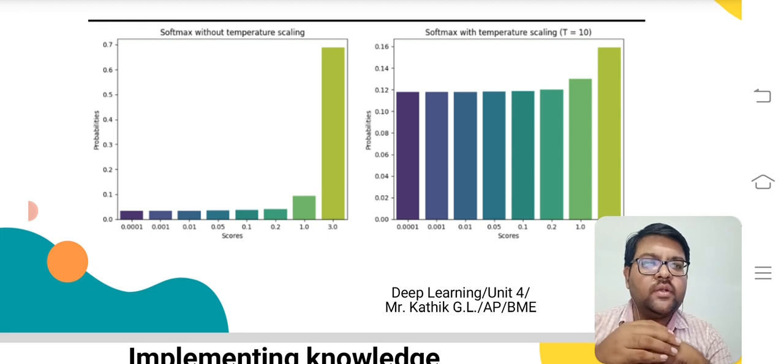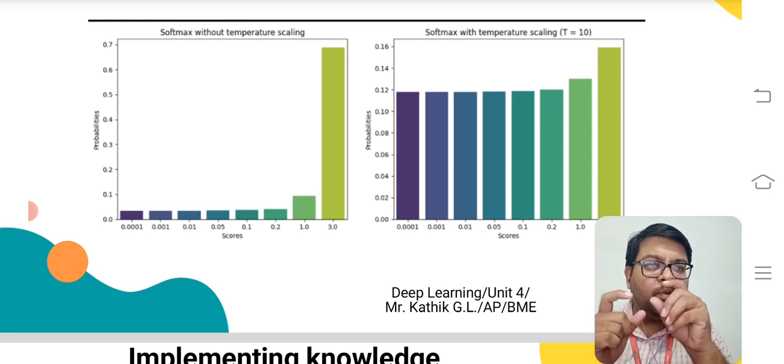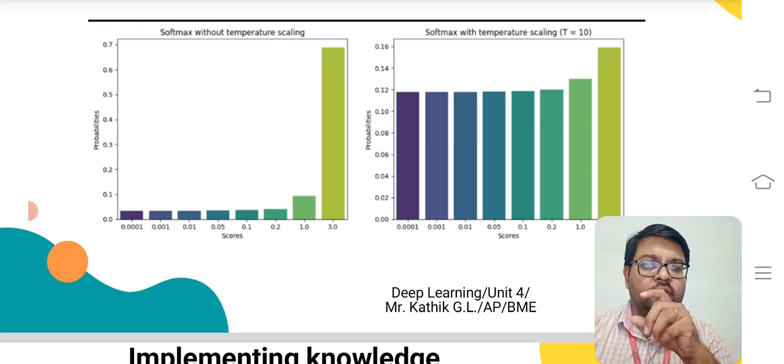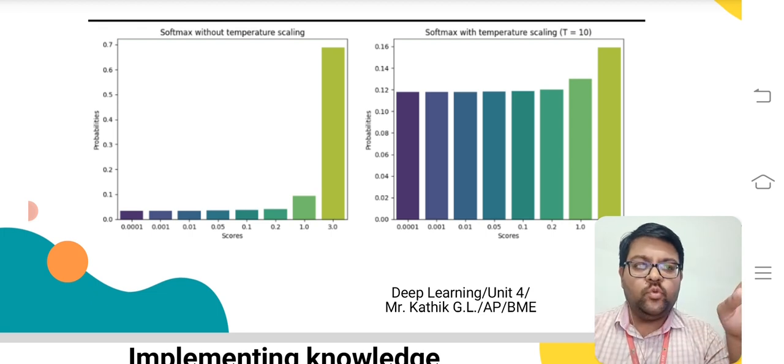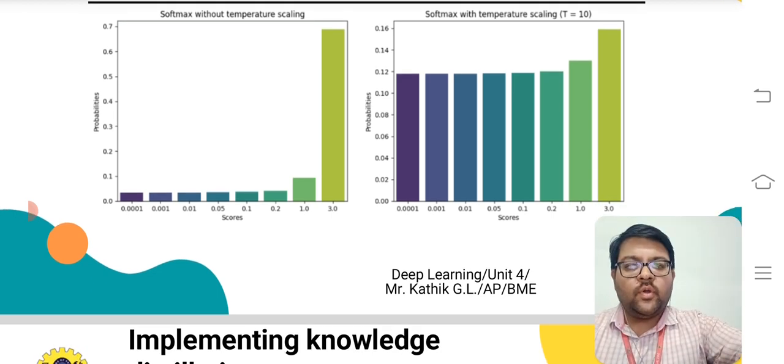When you look at the second bar graph, we can see there is not a high difference between the probability at 3 and other scores. So this is a soft probability distribution.